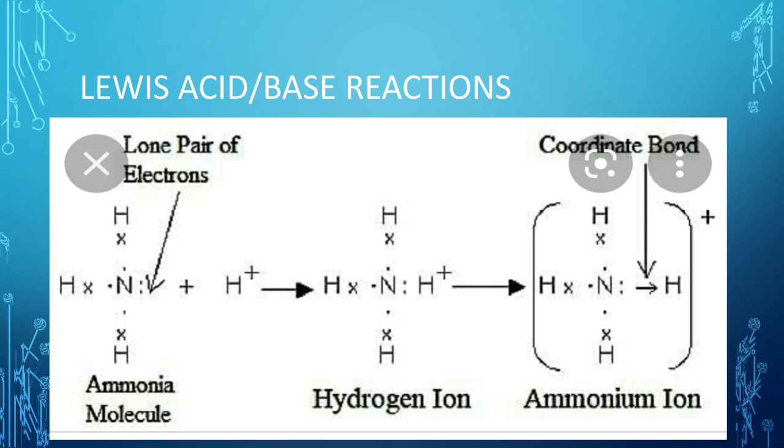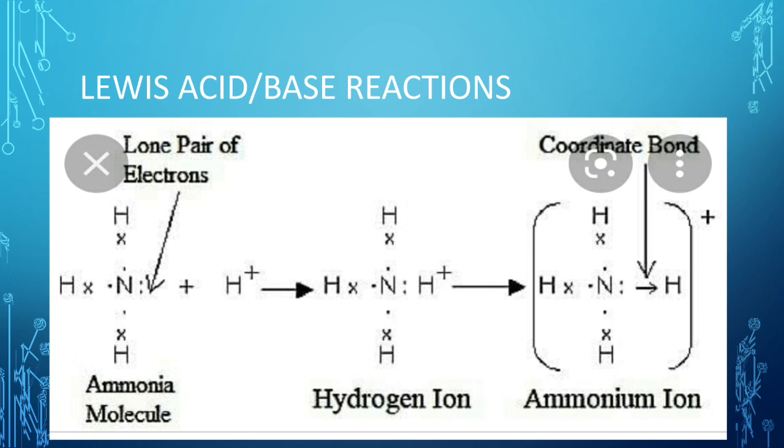Now in this reaction you can see the ammonia molecule, the formula of ammonia is NH3, and the Lewis dot and cross structure of ammonia can be seen, right. Nitrogen is having 5 electrons in the valence shell. Now nitrogen is making the covalent bond with the 3 hydrogen atoms and its octet is completed.